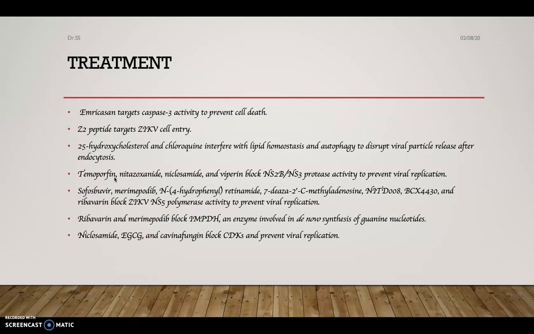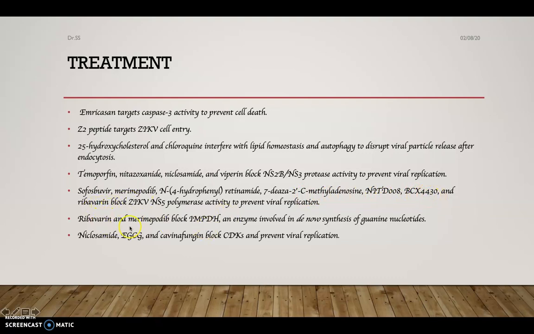and viprinin. And then viral replication in association with NS5 polymerase activity is seized by means of sofosbuvir, merimepodib, N-4-hydroxyphenyl retinamide, 7-deaza-2'-C-methyladenosine, NITD008, BCX4430 and ribavirin.